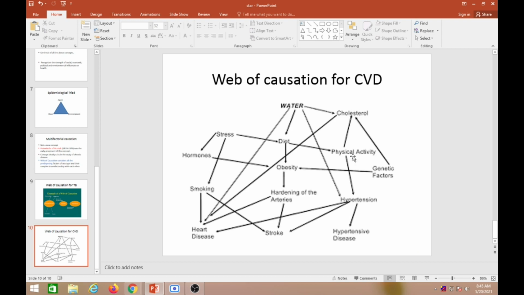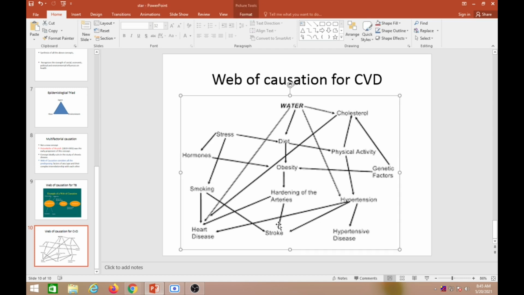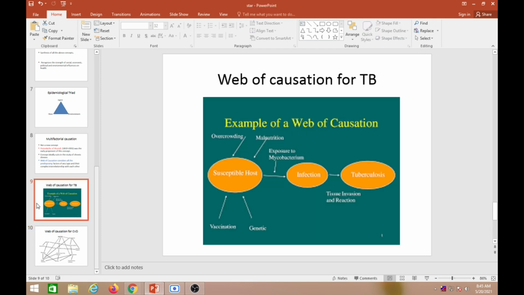From obesity you increase so many other factors. From obesity you get hypertension, from hypertension you get hypertensive disease. It's very complex, and from hypertension you can get stroke. It's a web, that's why it's called a web of causation.